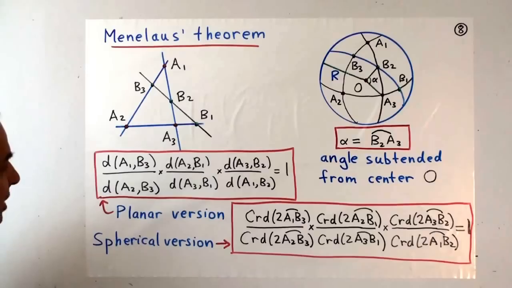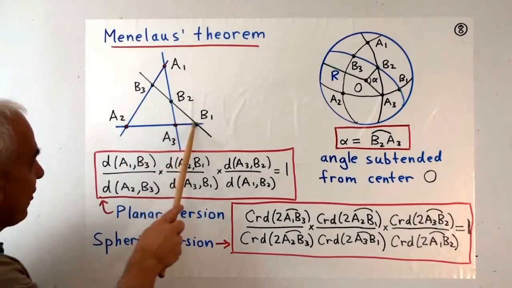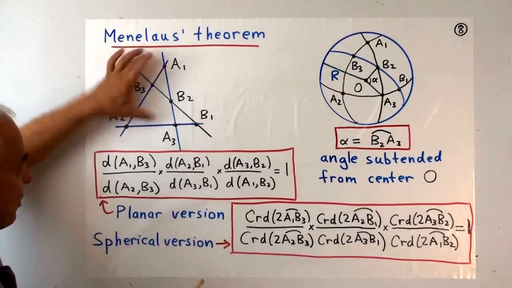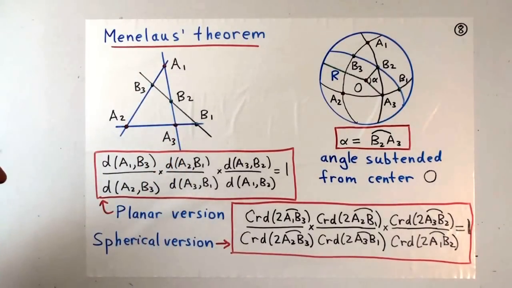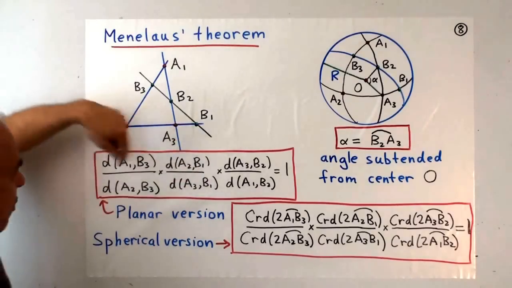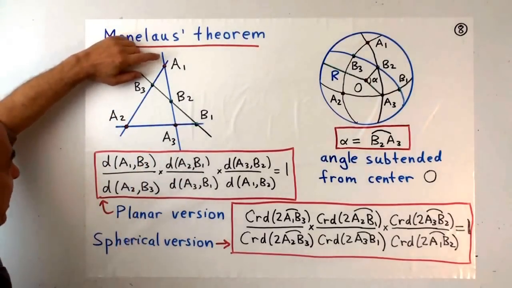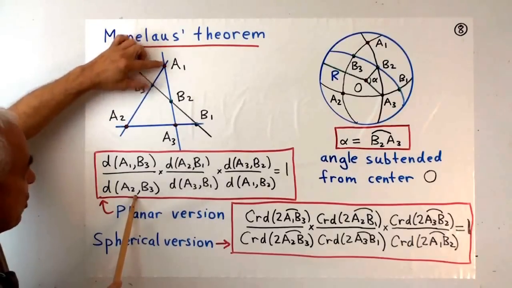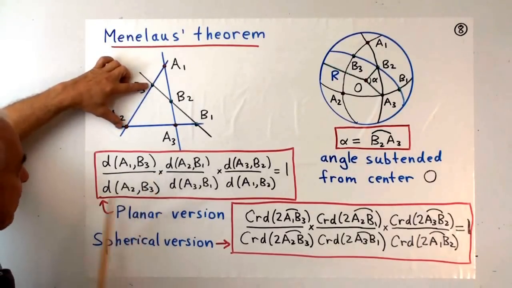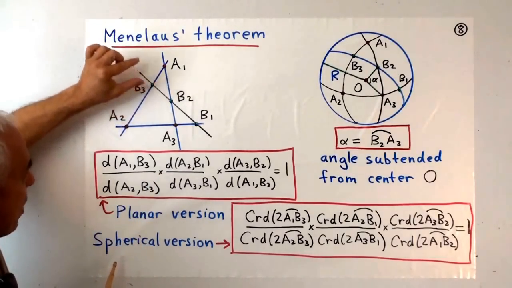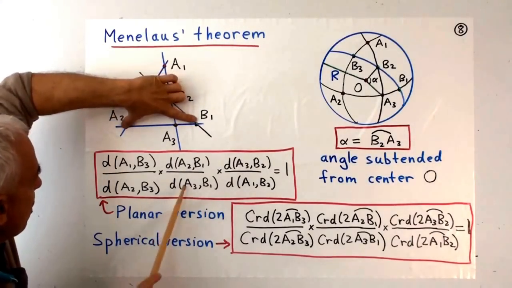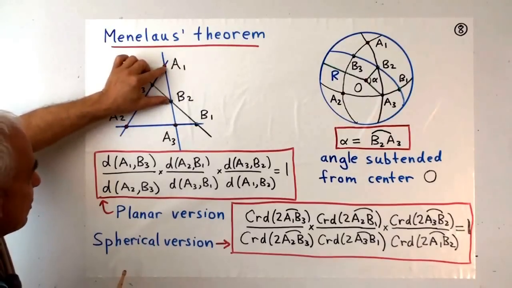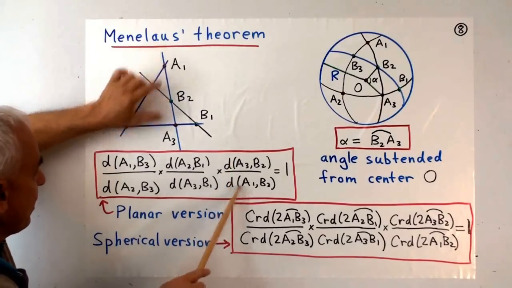Menelaus's theorem tells us something about the relationships between the various lengths formed by these new points and the original 3 points of the triangle. So it's kind of organized cyclically. The distance between A1 and B3 divided by the distance between A2 and B3. So this ratio divided by this ratio, multiplied by A2, B1, this ratio to this ratio, multiplied by A3B2 to A1B2, this ratio to this ratio, is equal to 1.